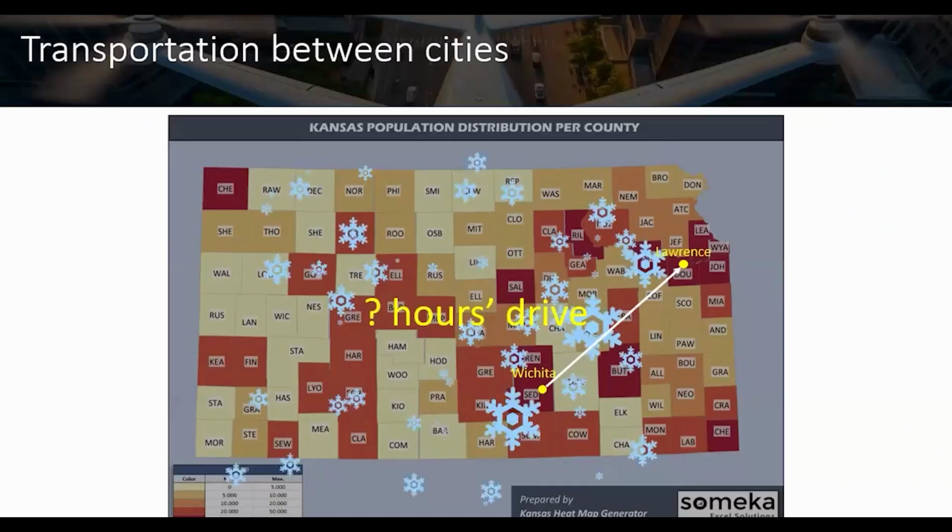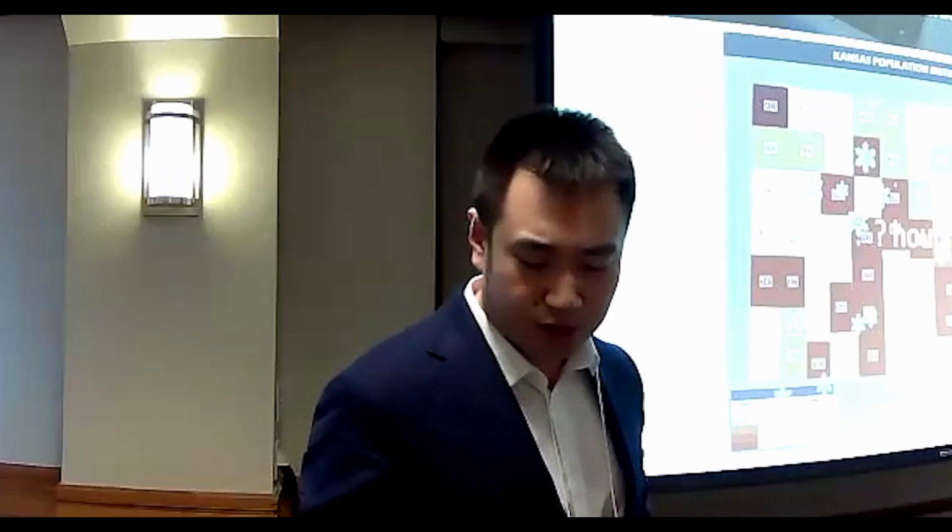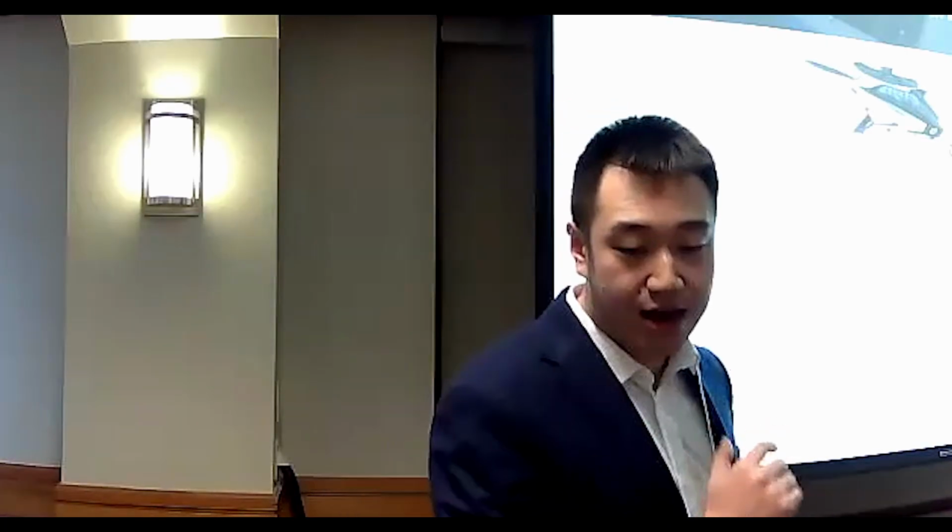What's more, if you have extreme weather conditions such as snow, the road will be closed, so the time will become infinity. So the question now becomes: what will be the future of urban transportation? The future of urban transportation will let us unlock the aerospace.